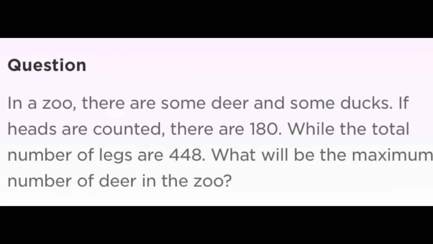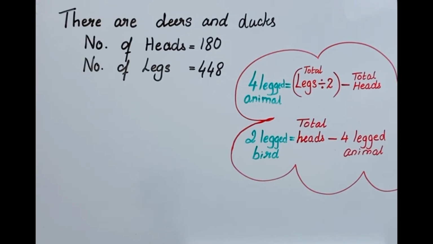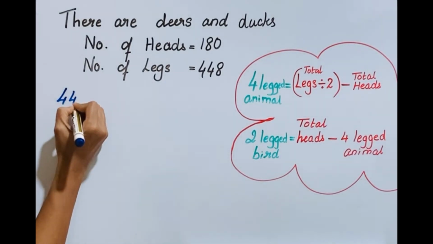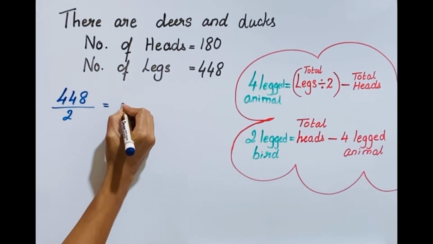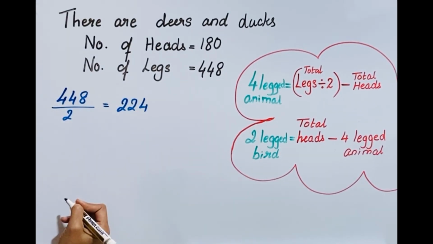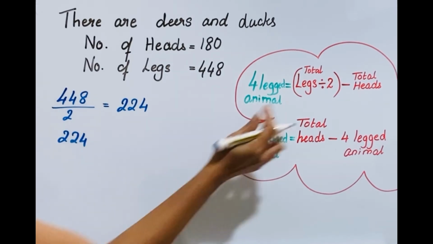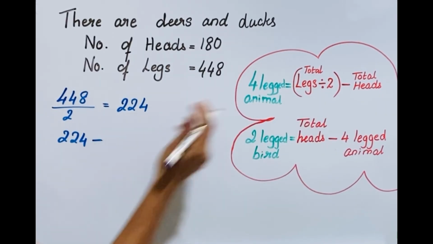Now let's do another question. There are some geese and ducks in a zoo, and the total heads are 180 and the total legs are 448. How many geese are there? So to find the number of 4-legged animals, take the total legs and divide it by 2. Then subtract the number of heads from this answer.